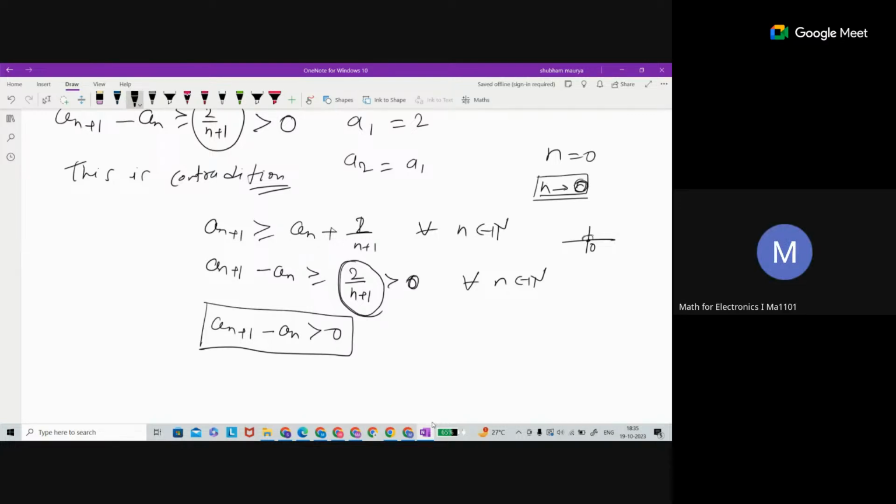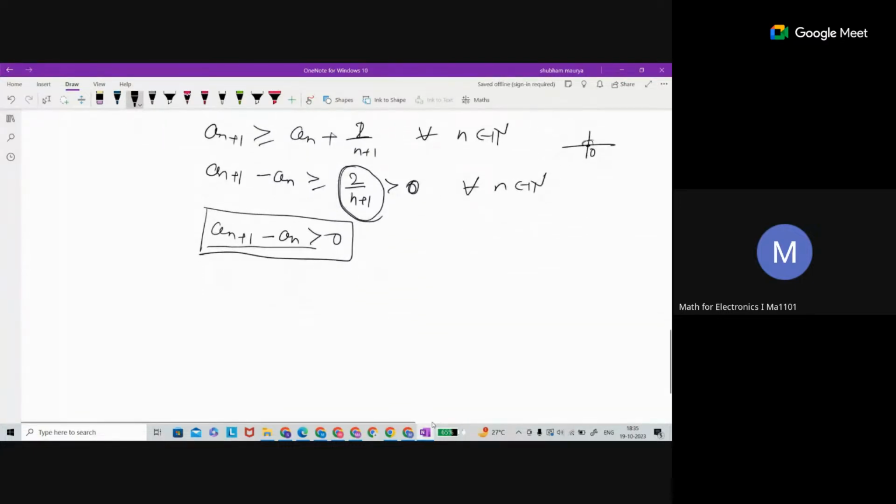So that's why we are getting these terms, right? And now, second thing, we are assuming that the sequence is bounded. Sequence is bounded. So that means an is less than alpha. That bound, I am saying, is a bound for all n. So this is true for all n. That means for an+1 also it will be true for all n.